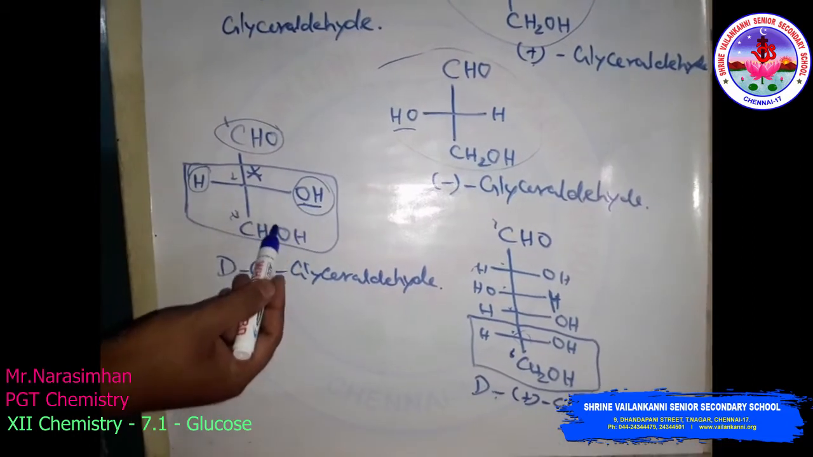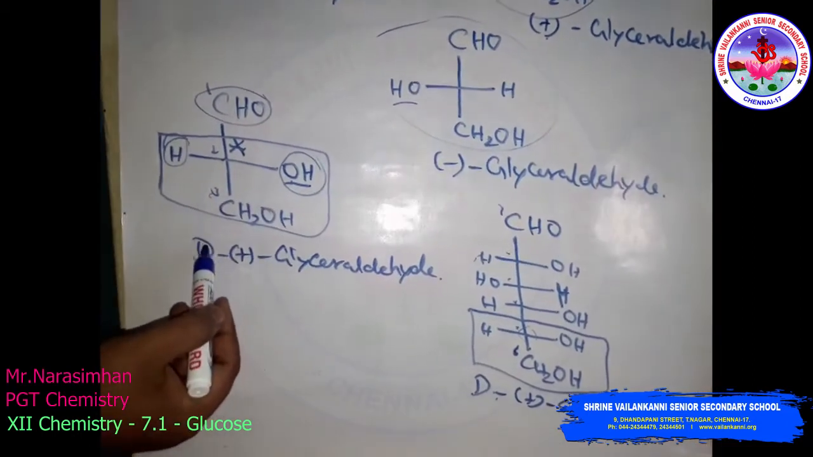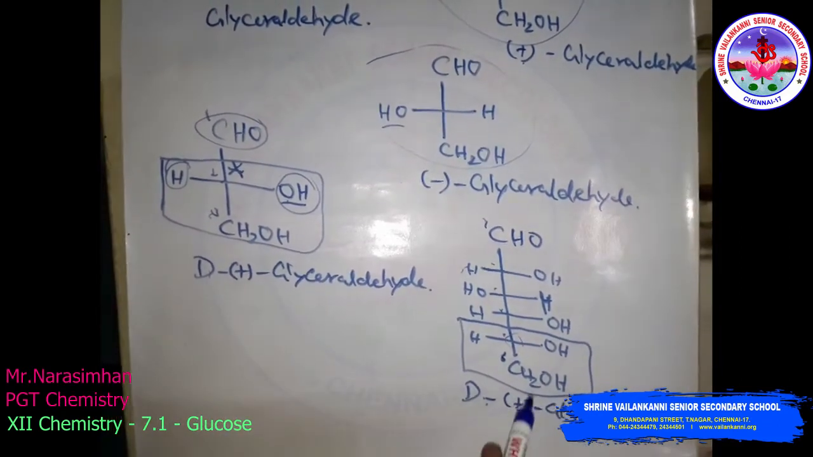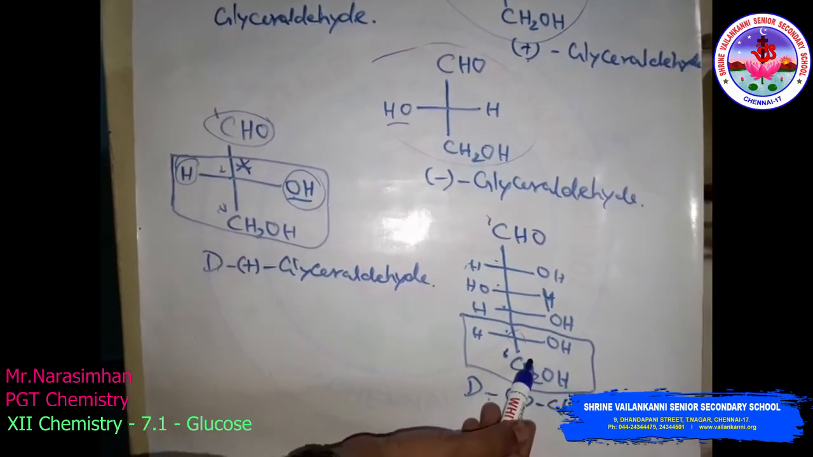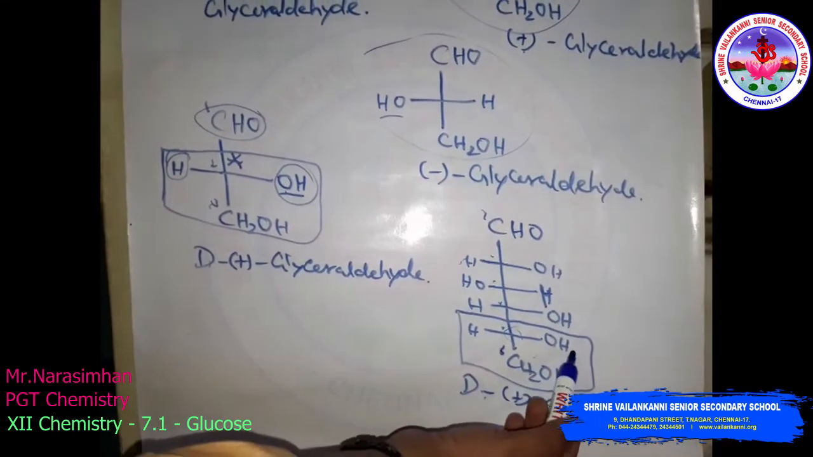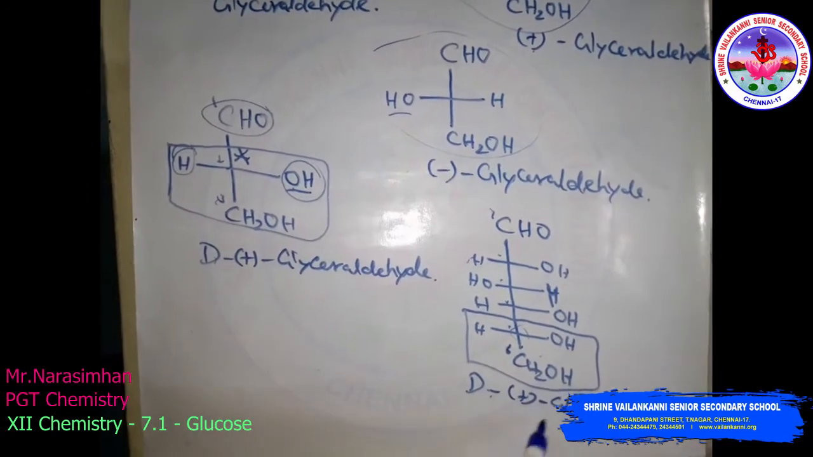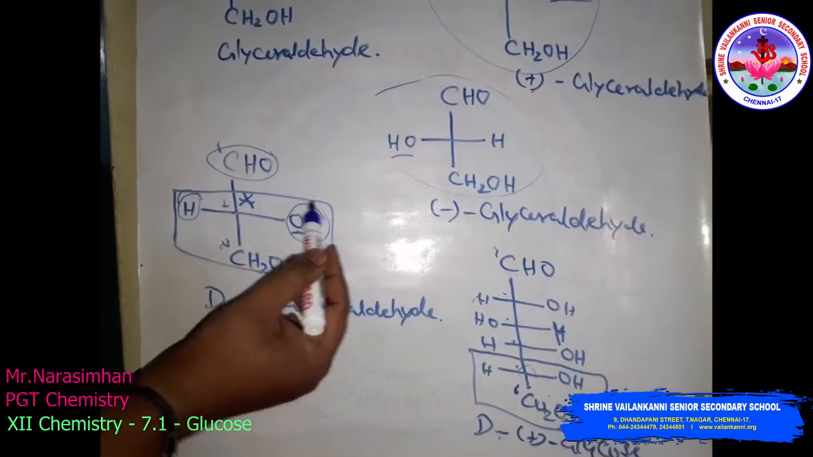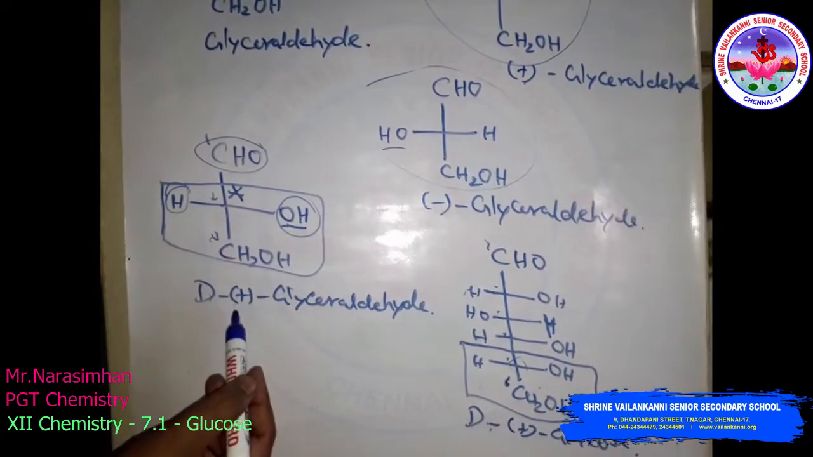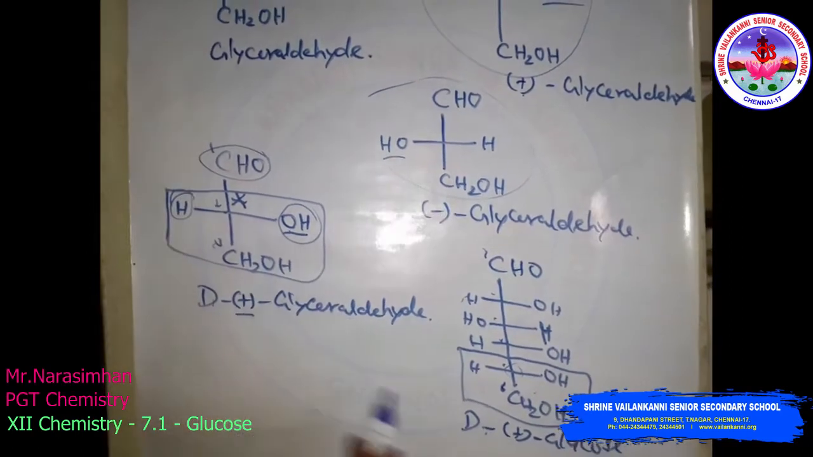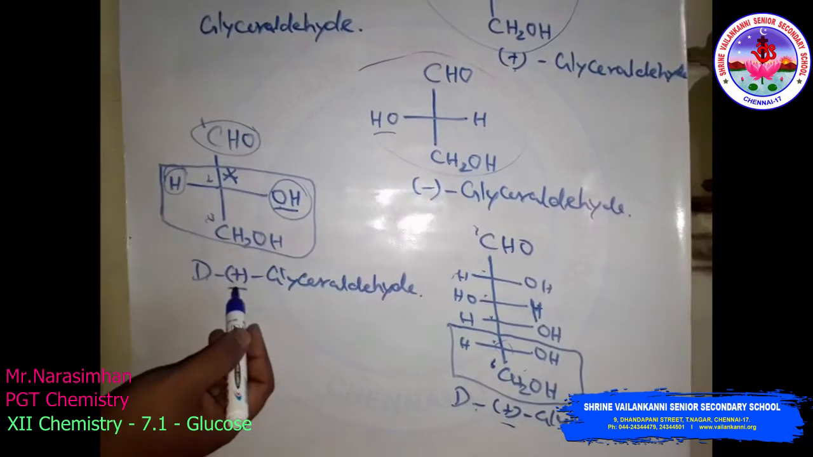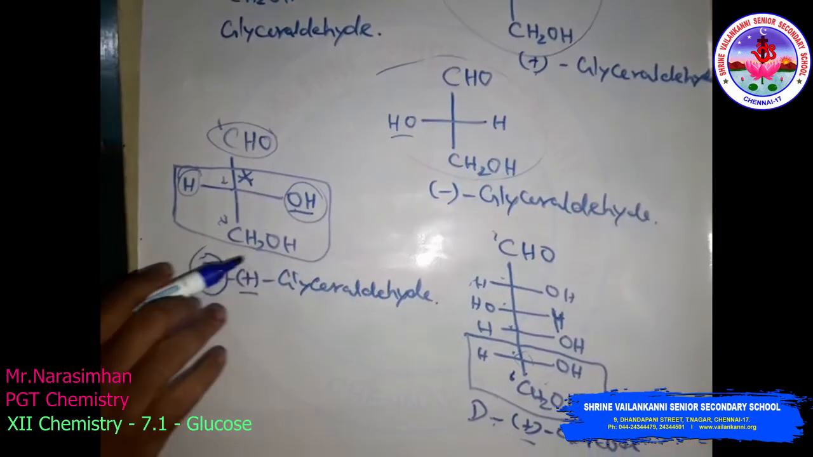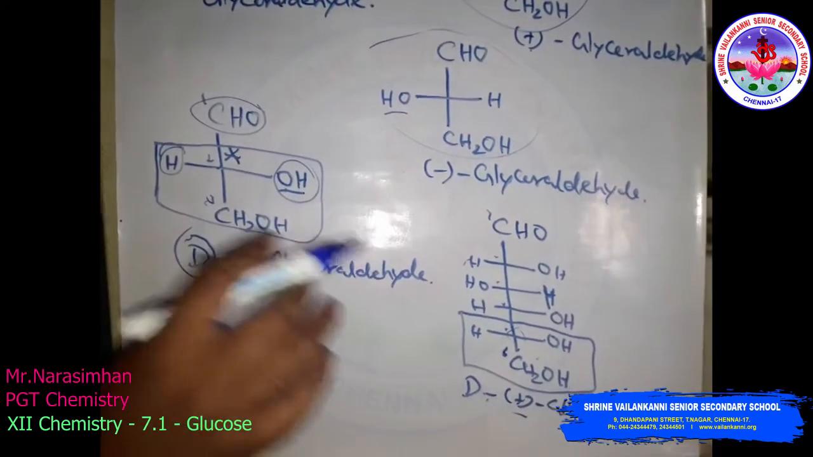So here the OH present on the right hand side means it is said to be D configuration. Why are we calling it D plus glucose? From the bottom carbon, the OH group is present on the right hand side, so it is D plus glucose. Here also the next carbon from the bottom is the chiral carbon with OH on the right hand side, so D plus glyceraldehyde. The plus sign is purely from experimental methods. We can only say that if the OH group is on the right hand side, it means D configuration. Is it clear?